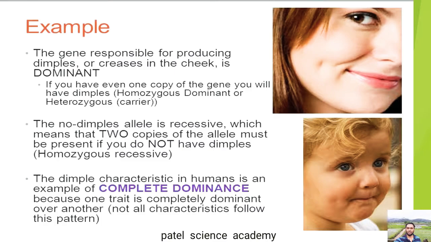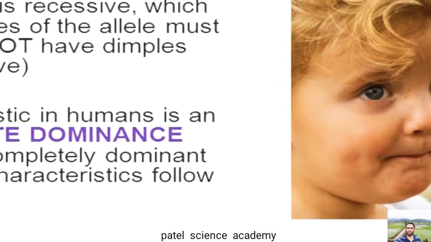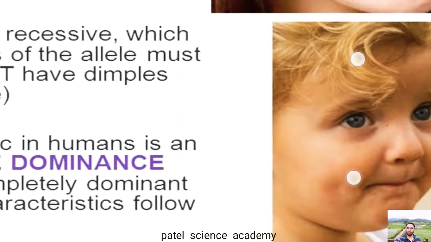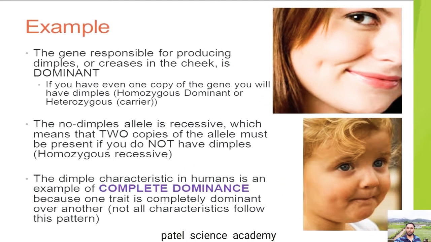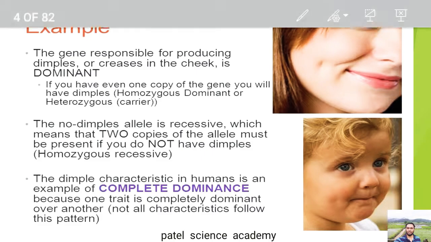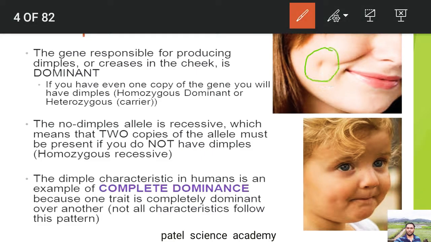Just look at the picture and observe what similarities you are observing here. The most attractive is the dimple. This dimple you are observing here in this body and in her offspring. The gene responsible for producing dimples or creases in the cheek is actually a dominant gene. And if you have even one copy of this gene, you will have dimples.